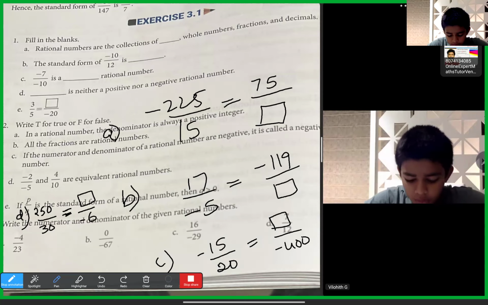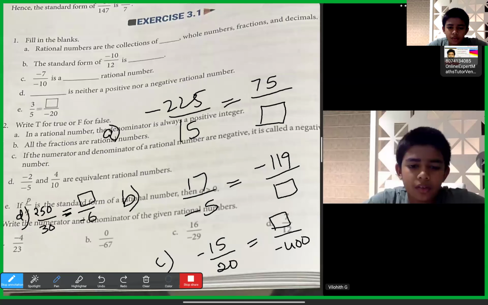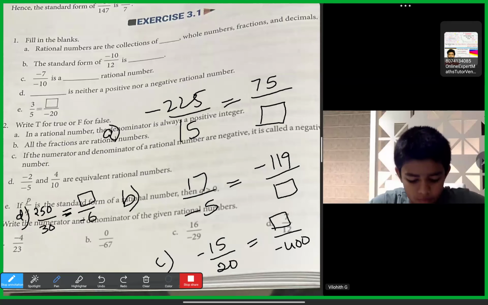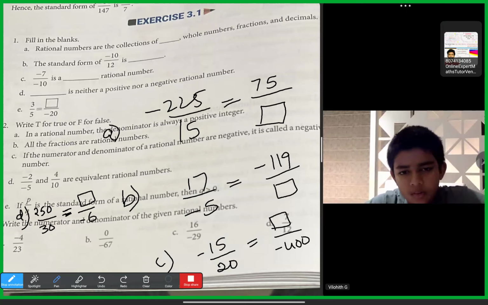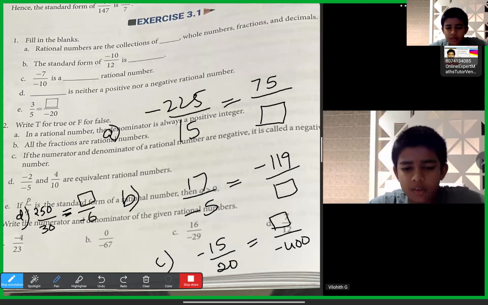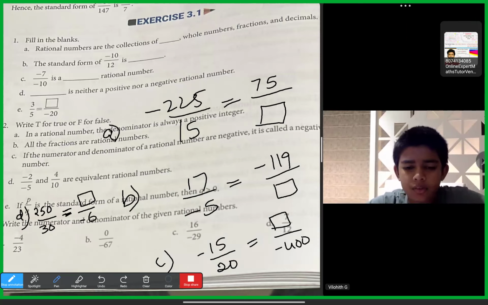So the answer is minus 119 by minus 35, sir. So Vilohit, what is the original question's result? The original question is 17 by minus 5, sir. Is the result positive or negative? Negative, sir. Yes, so the answer also finally should be negative only. So if the denominator is minus 35, both minus minus will become plus.